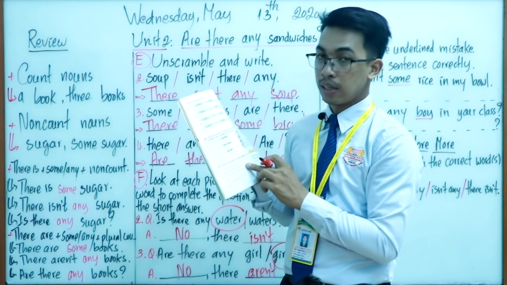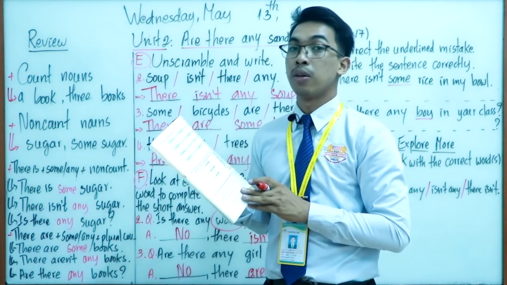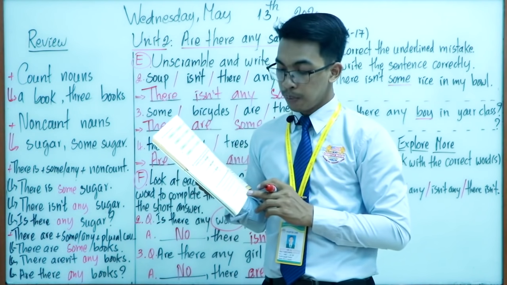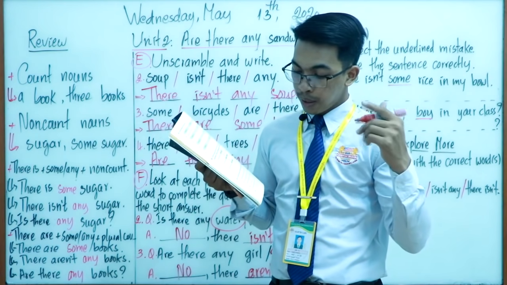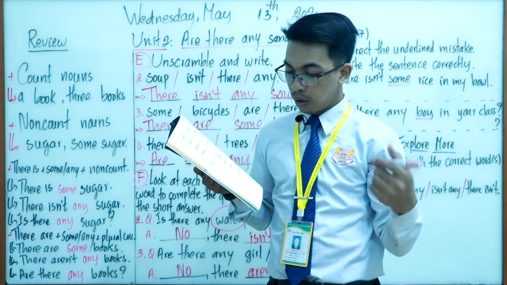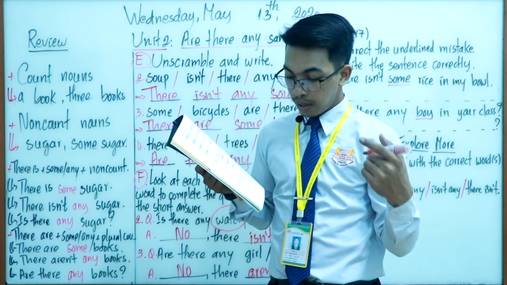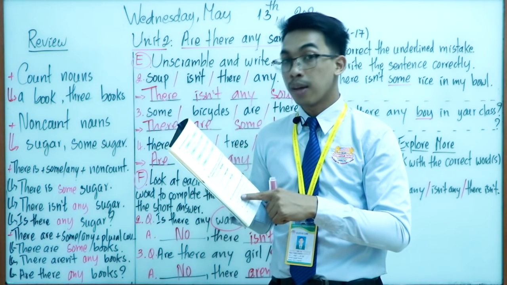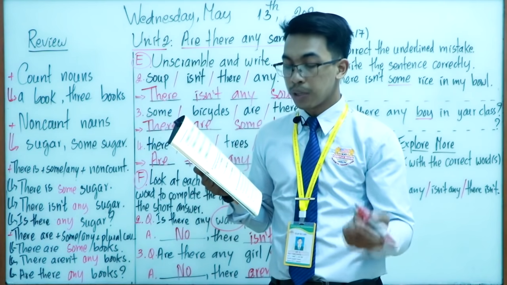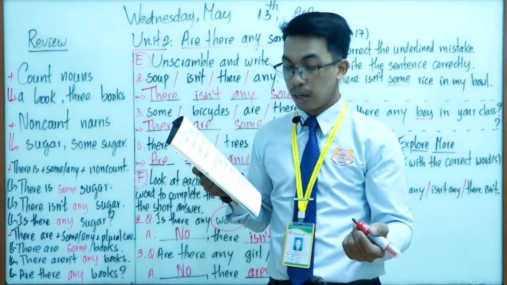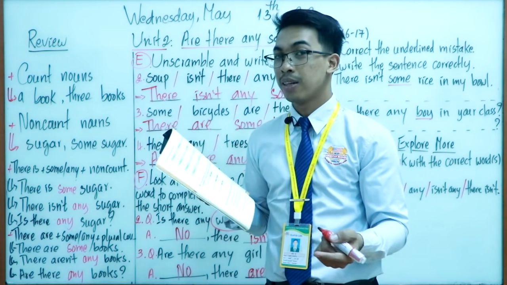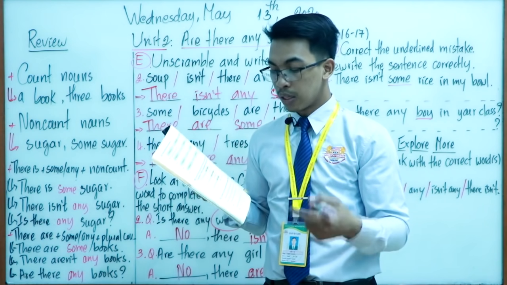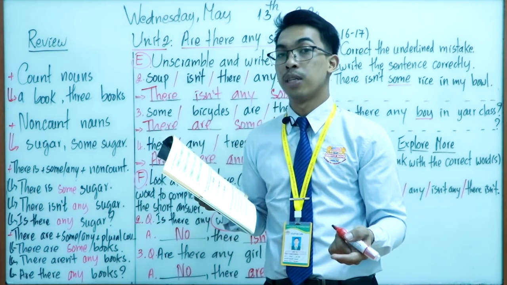And we have 3 sentences, and the first one is the sample, right? Okay, so number 1, there are any cookies on the table? There are some cookies on the table. So we underline the word any. So we cannot use any in affirmative form, right? Do you still remember? Good. So we use some in affirmative sentence.